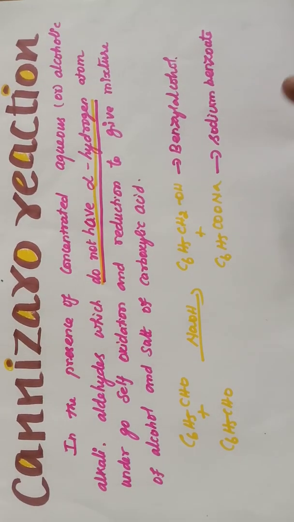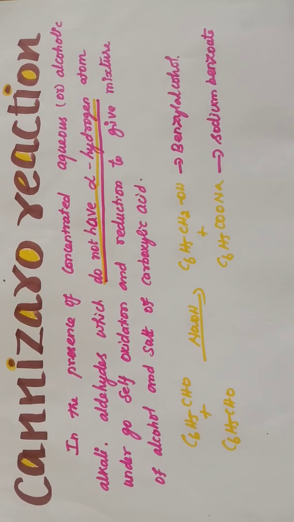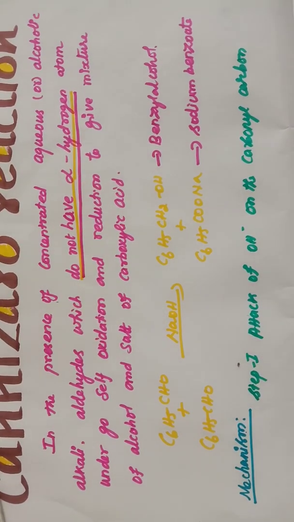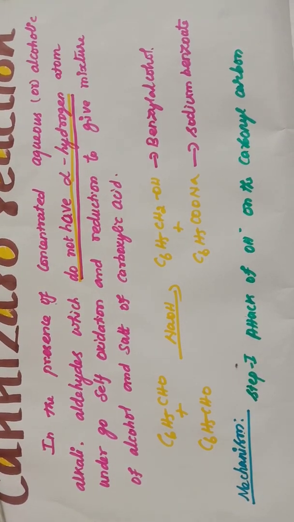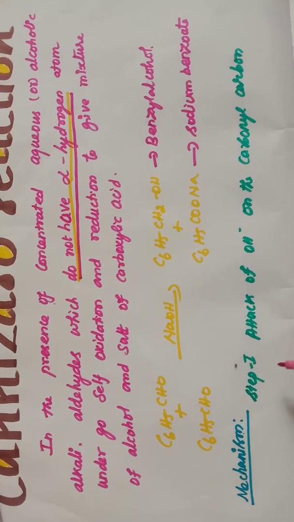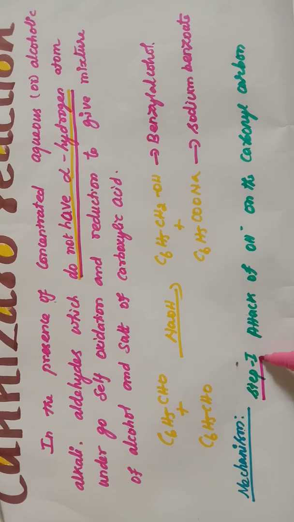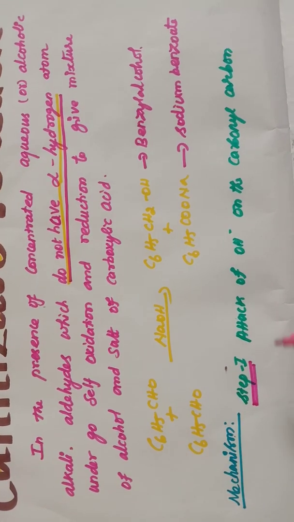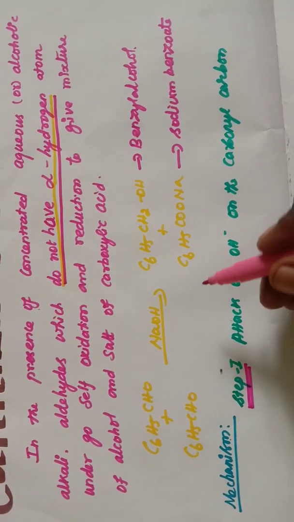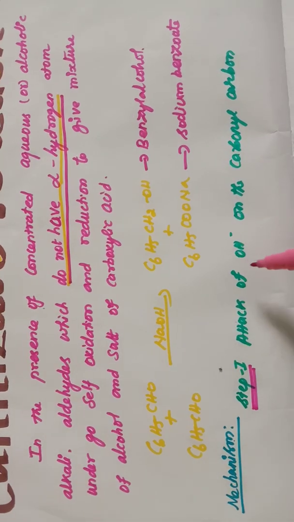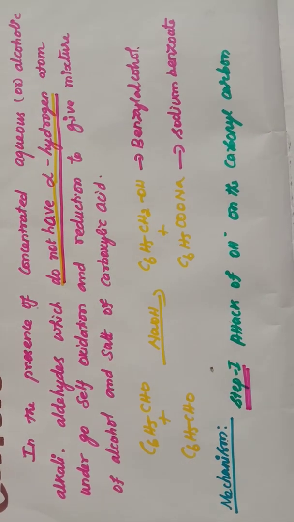Let us see the mechanism for this reaction. This reaction involves 3 steps. The first one is attack of OH on the carbonyl carbon. This is step 1. That is, the OH, the base which we added, attacks the carbonyl carbon.